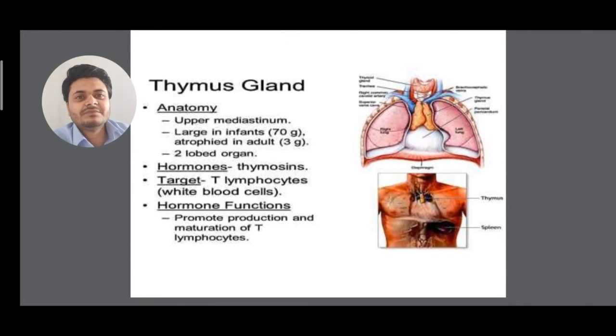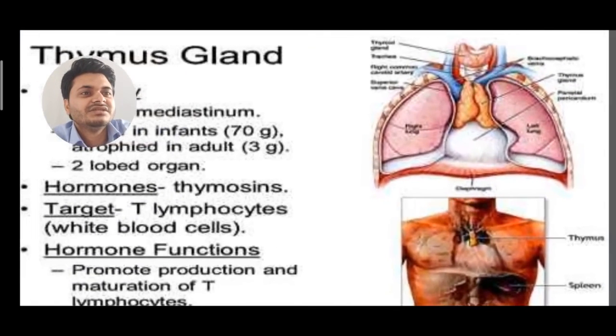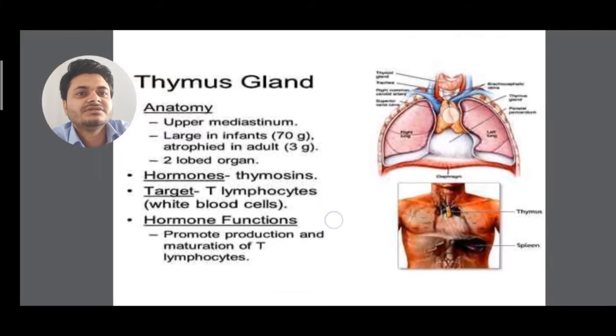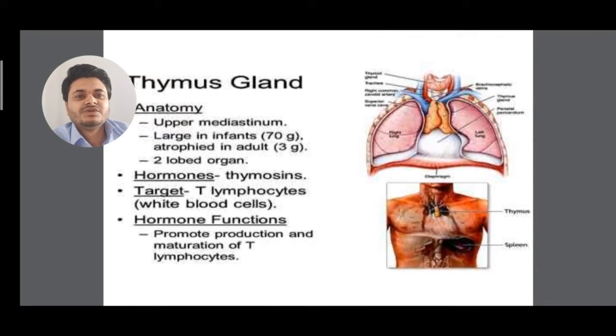So next is the thymus gland. The thymus gland is just in the chest cavity. You can see here the chest cavity. The thymus gland is in the figure below. You can see it labeled thymus. Clear. So its target is the T lymphocyte, a white blood cell. That means its function is that it promotes production and maturation of T lymphocytes. You know the T lymphocytes are helpful for immunity purposes. Clear.